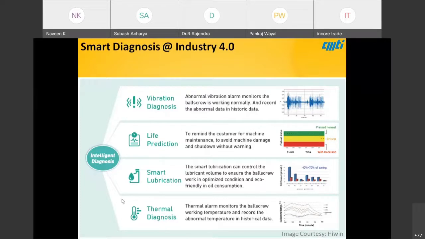We can also do real-time thermal diagnosis of how the temperature is varying and how the cooling is performing, and we can take some corrective actions also. Generally, these controllers provide some opportunity for control action, especially the open architecture controllers. So this way we can monitor parameters.